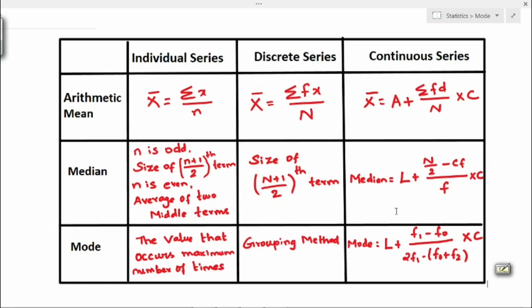And in the case of continuous series, we have to use the formula, that is L plus (f1 minus f0) divided by (2f1 minus f0 plus f2) into C. So this f1 is nothing but frequency of modal class, and f0 is frequency of pre-modal class, and f2 is nothing but frequency of post-modal class, and this L is lower limit and C is class interval. So this is the formula for finding mode in the case of continuous series.